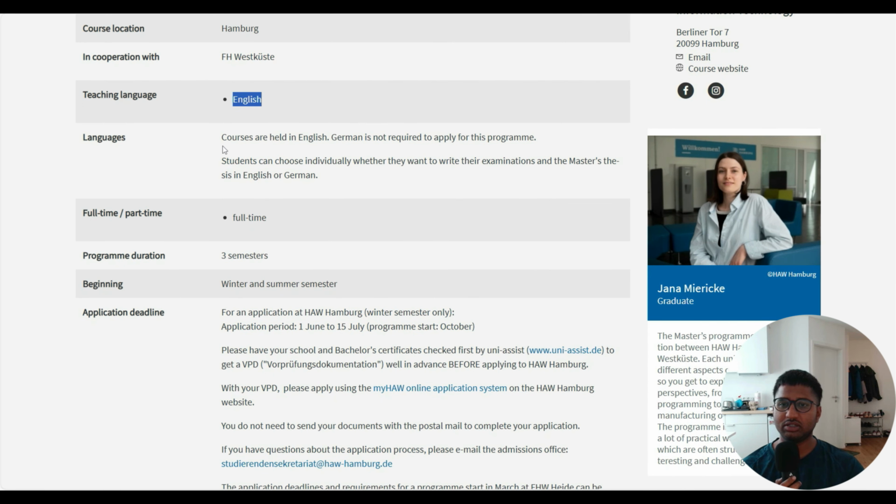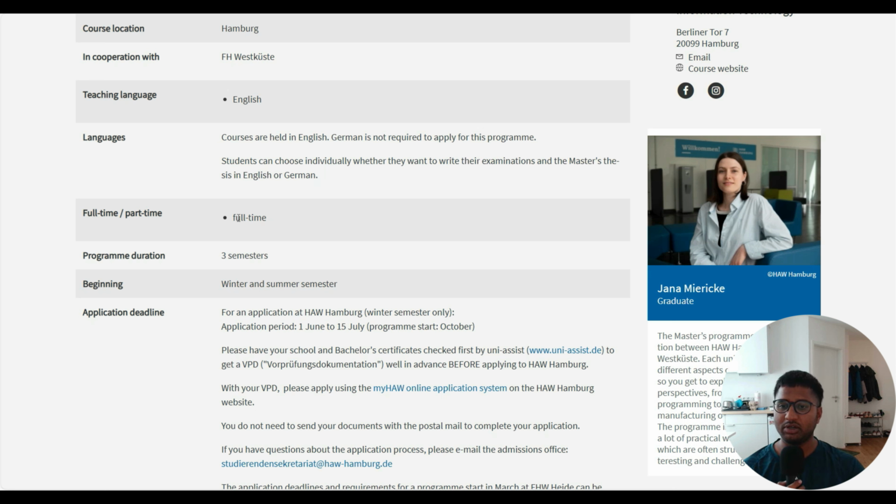The program is only held in English, and German is not required for applying for this program. So if you are applying for this particular program, you don't need to have German at any cost. Complete English is fine. But students can choose individually whether they want to write the examination in English or German. They can choose it, but as a prerequisite, if you are an English speaker, there is no requirement that you need sufficient German in order to get admission to this particular course.